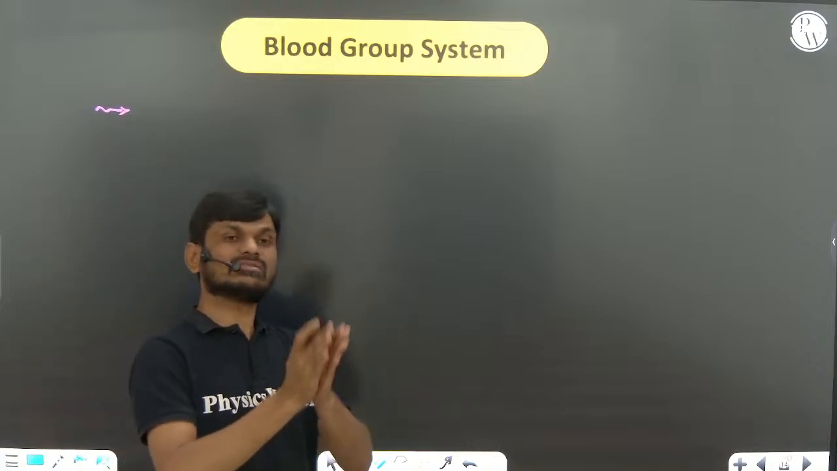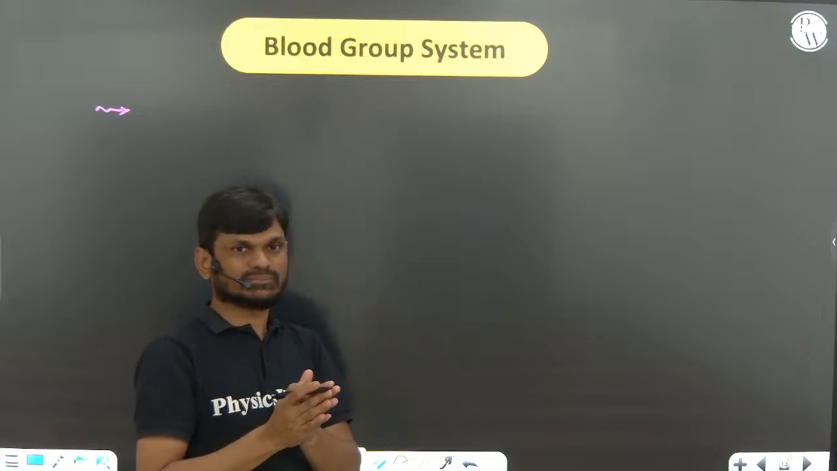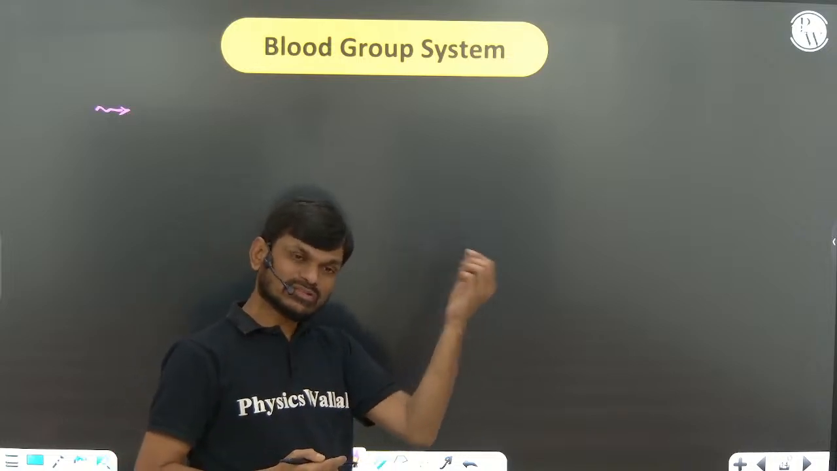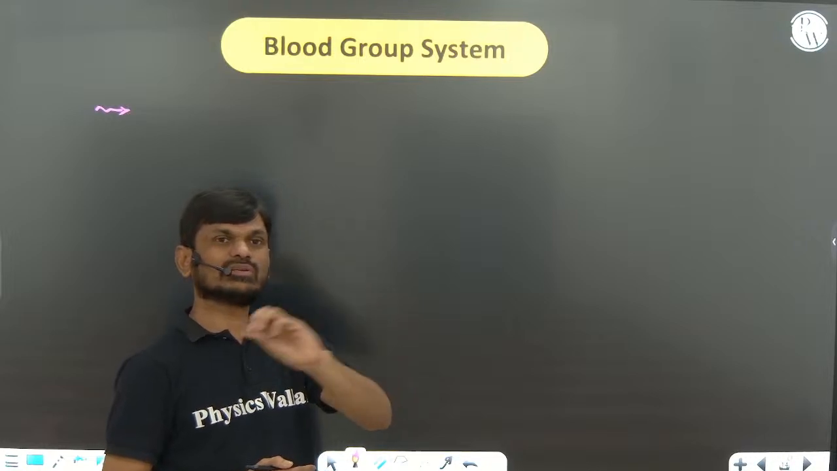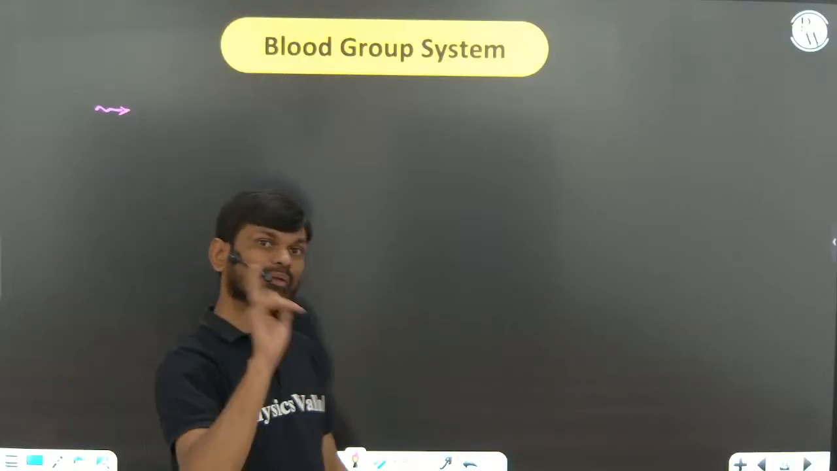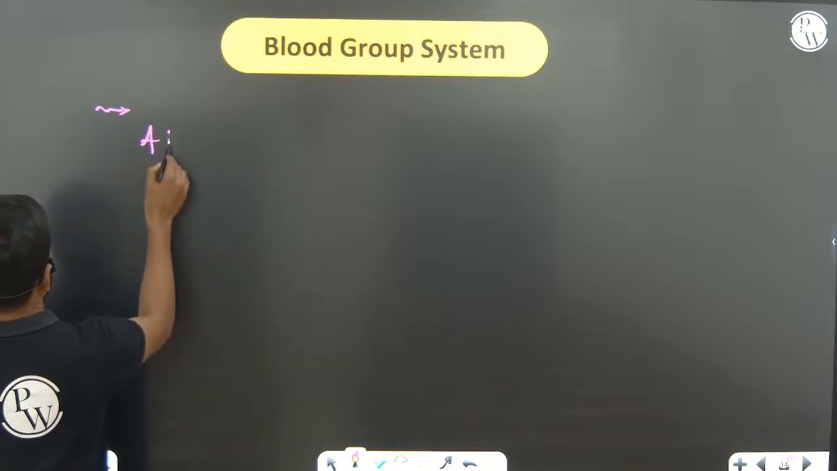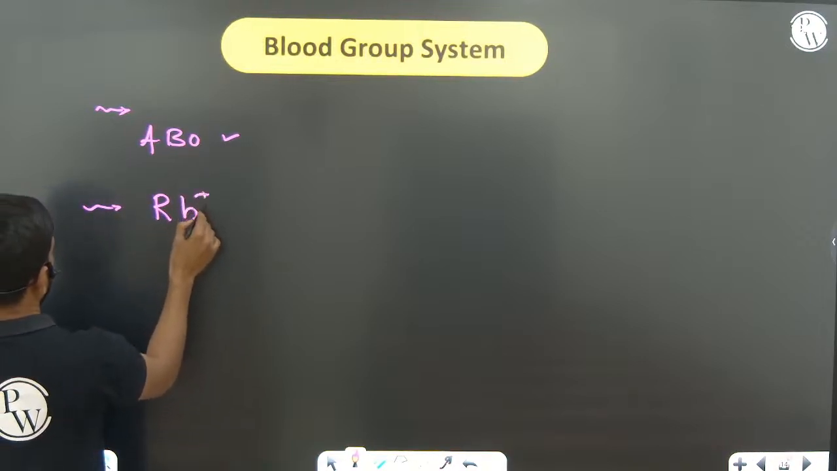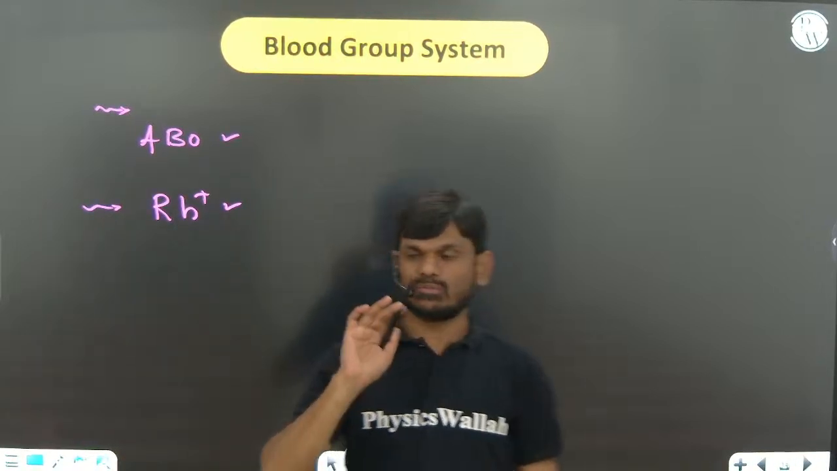Blood differs in certain aspects, but it is the same. There are various types of blood groups that have been described, but there are two blood grouping systems we are using throughout the world. Important. The two blood grouping systems are the ABO blood grouping system and the RH blood grouping system. These two systems are used throughout the world.